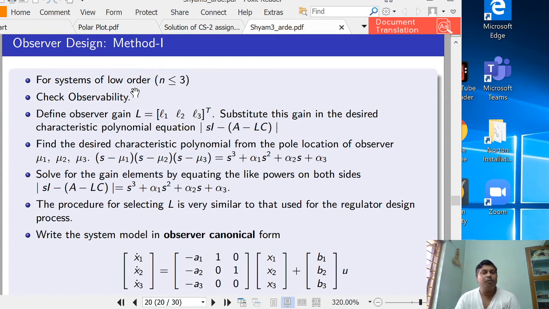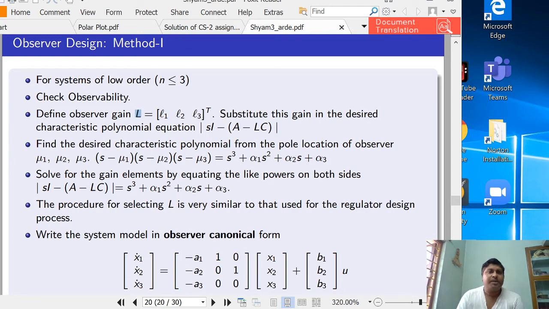Okay, so the first step, you have to check the observability. If you know that the system is observable, then we can define the observer gain L, that is [L1 L2 L3] transpose. As I told you, the L matrix will be a column matrix, so its dimension will be 3 cross 1.